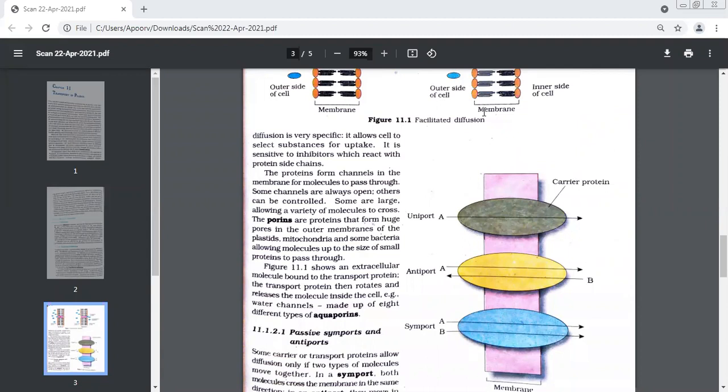What do these pores do? They make pores in the outer membrane of which cell organelles? I had just told you. Let me see if you can answer. Tell me which cell organelles. Mitochondria, plastids, and bacteria.